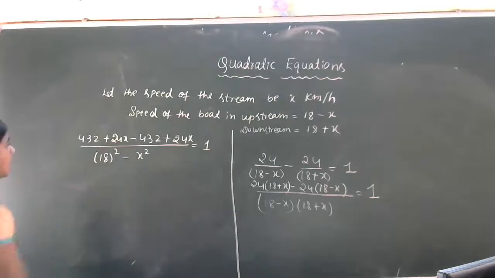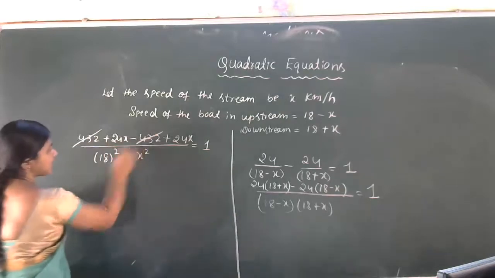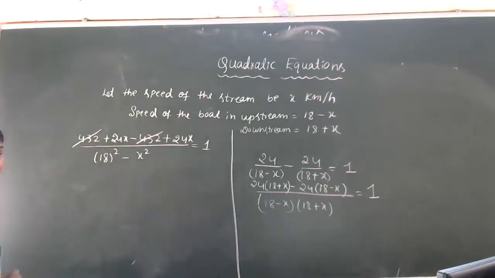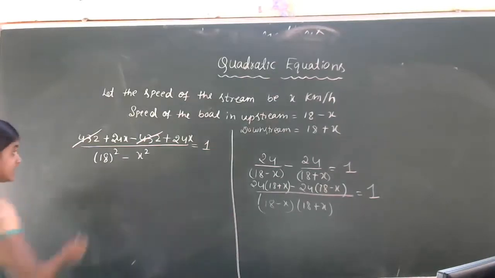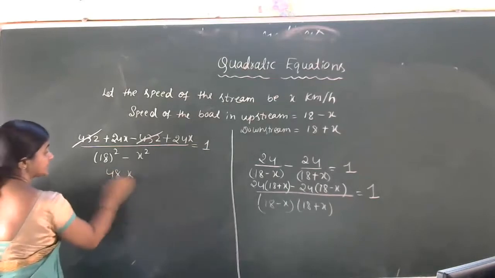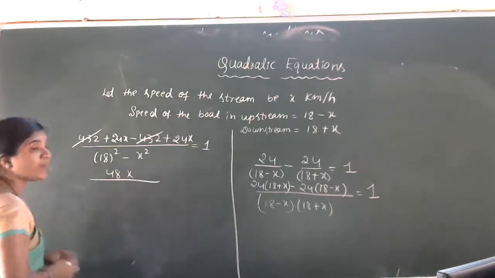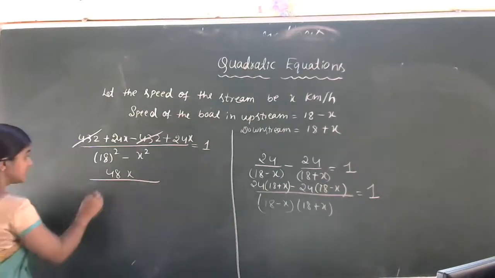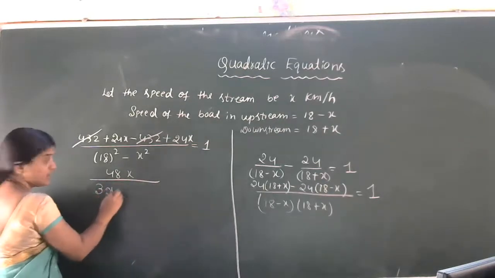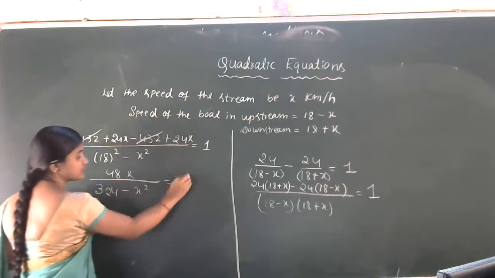So now plus 432 minus 432 get cancelled. What is the remaining now? 24x plus 24x. What is the answer? 48x. Yes, 48x divided by 18 square. 18 into 18 is 324 minus x square, which is equal to 1.